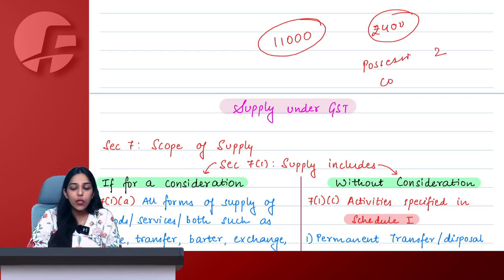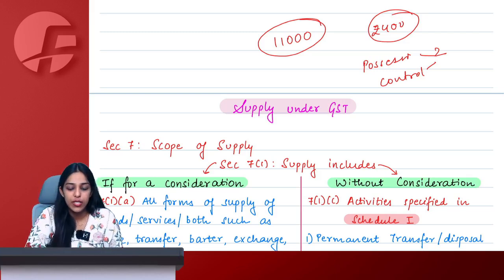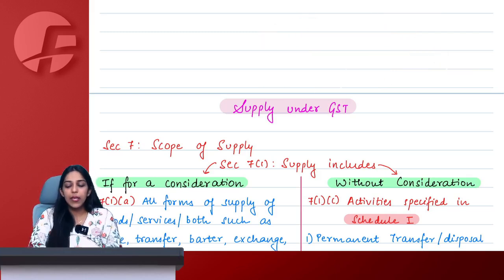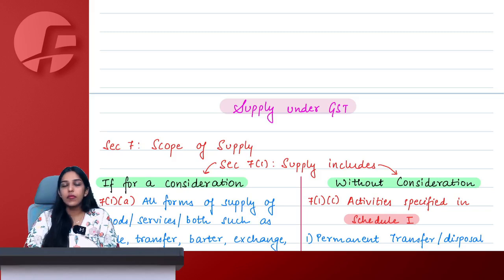I have only given you the right to use this pen. I have only given you control of this pen for 2 days. Then this is not a sale, but this will qualify to be a transfer. Rajshri, is it clear now? Not giving you the entire rights but only giving you the possession or control means transfer.